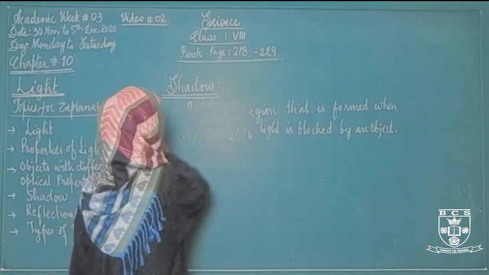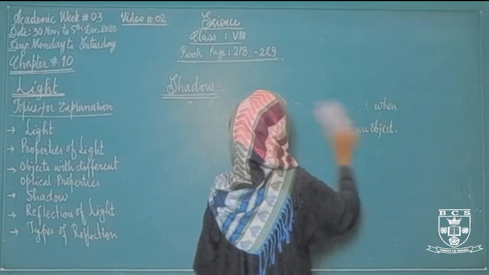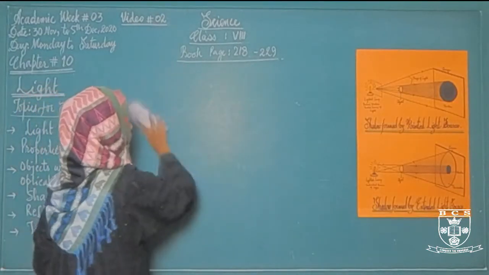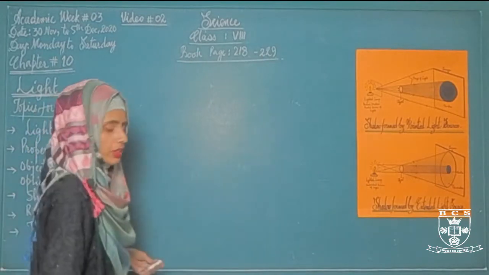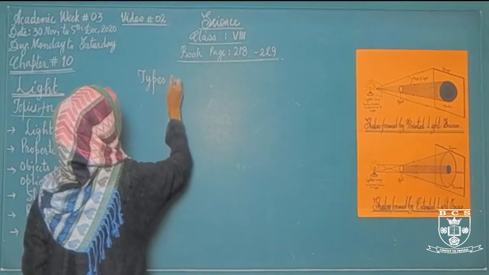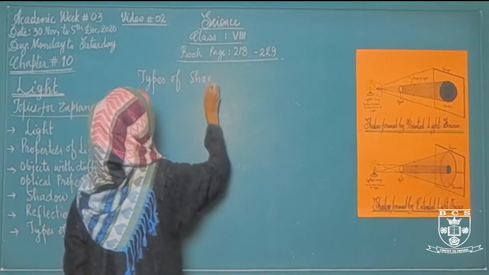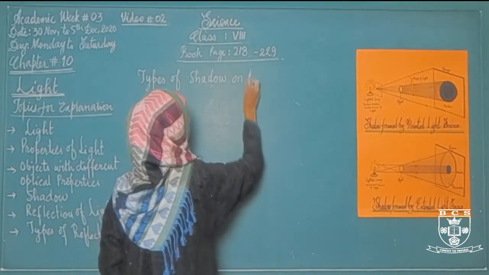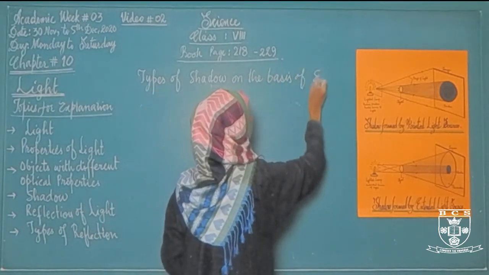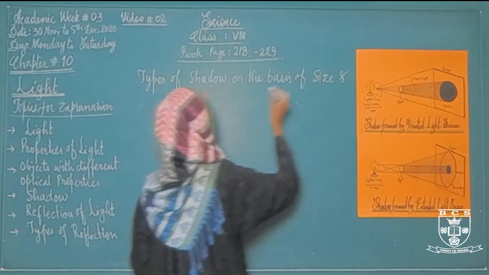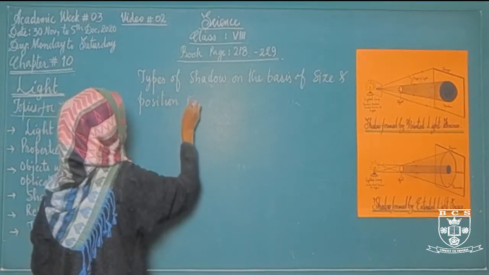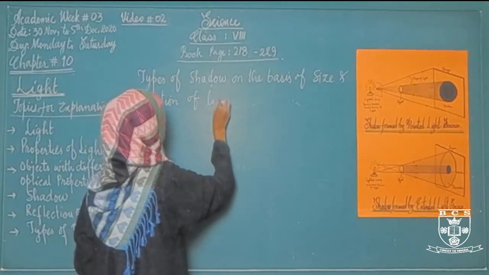Okay students, now I am going to discuss the types of shadow. We are going to discuss the second part of the topic shadow, that is types of shadow. Types of shadow on the basis of size and position of light source